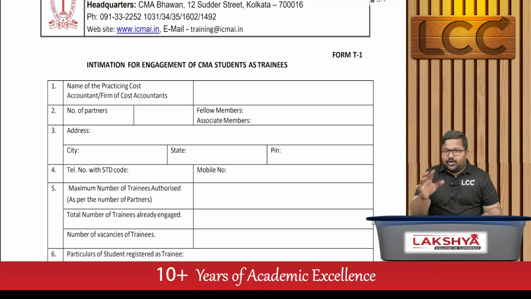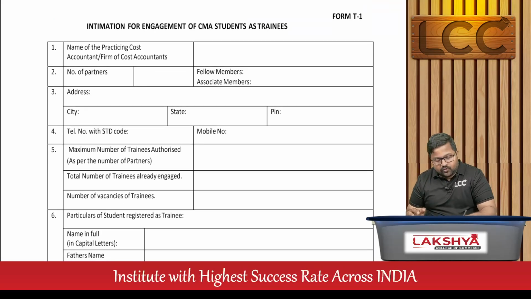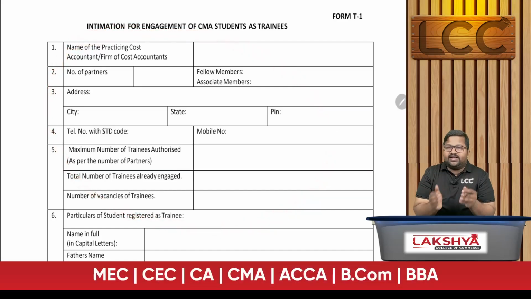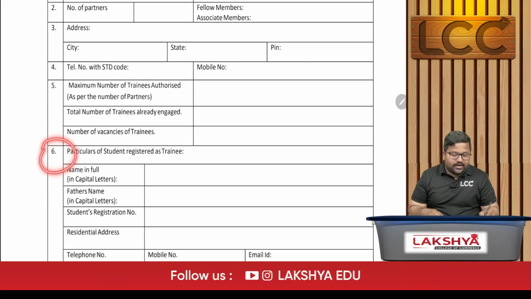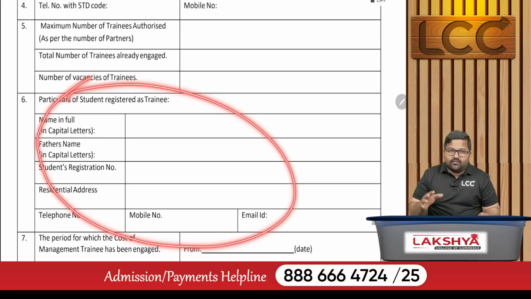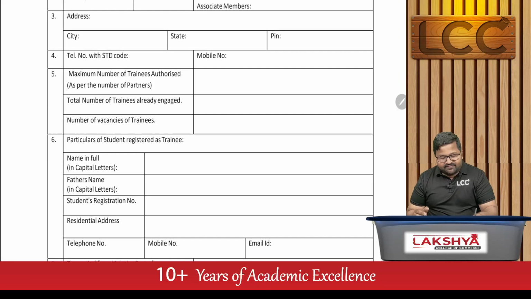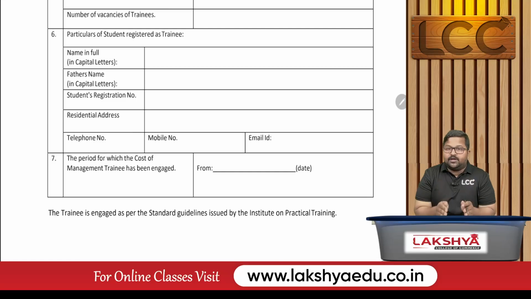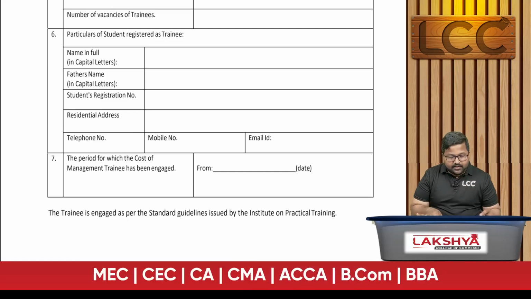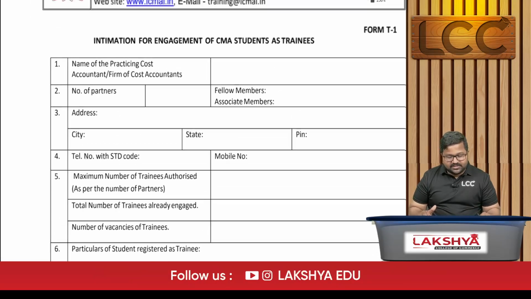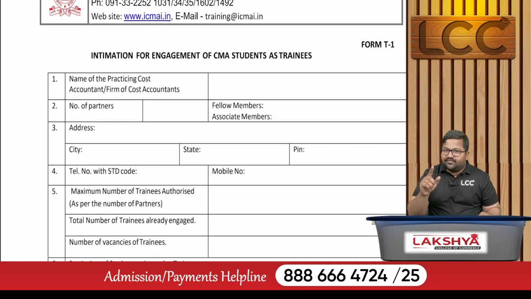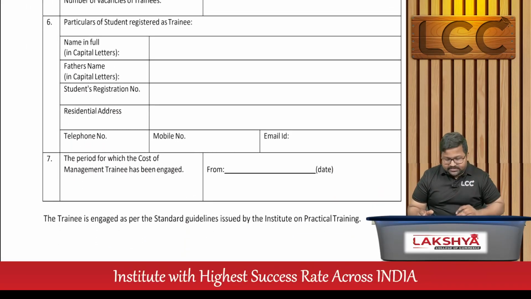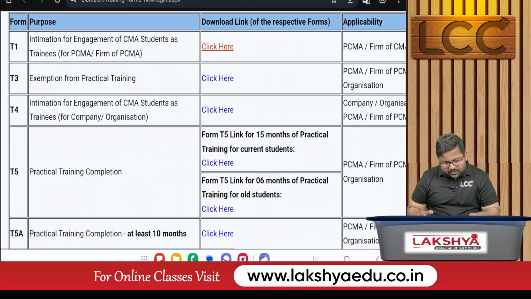Sir, the T1 form will contain two parts. The very first part is regarding the cost accountant details, where you are working. That firm's details will be filled there. And from the sixth point, the student details will be filled: where you are registering, with whom you are registering. This is the first part. Your details are in the second part. This form should be filled perfectly without any mistakes. These are very basic fundamental details. That is T1. After filling this document, the very next step follows.